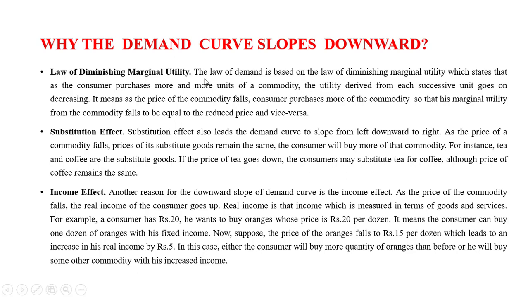So these are the reasons why the demand curve slopes downwards. First is the law of diminishing marginal utility, next is the substitution effect, and next is the income effect.